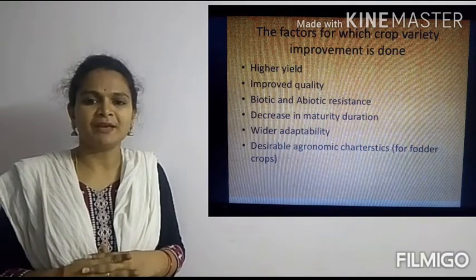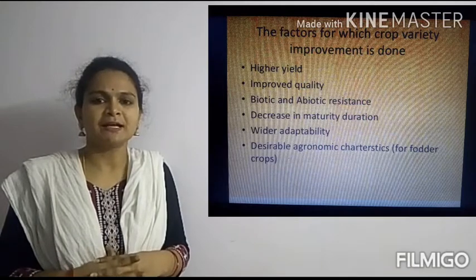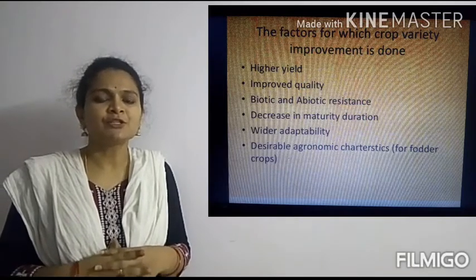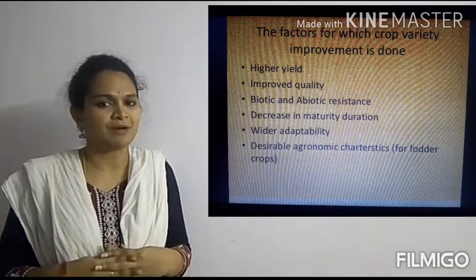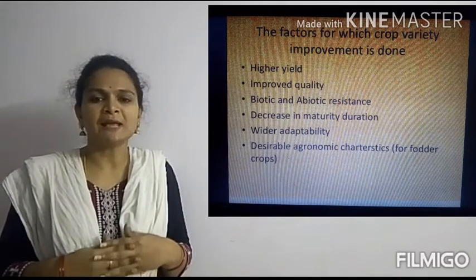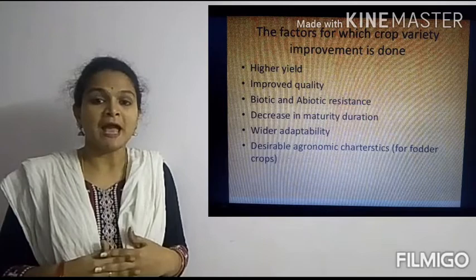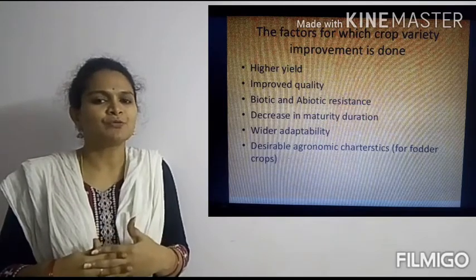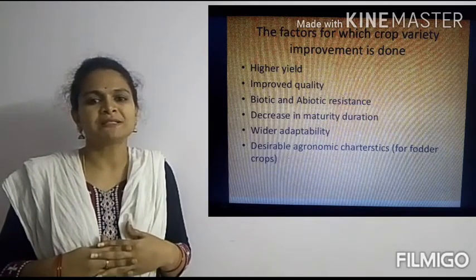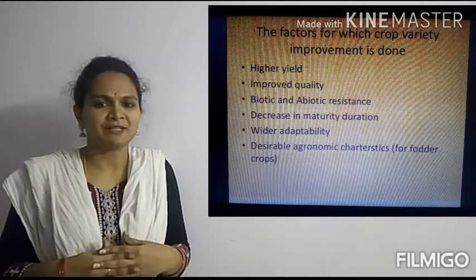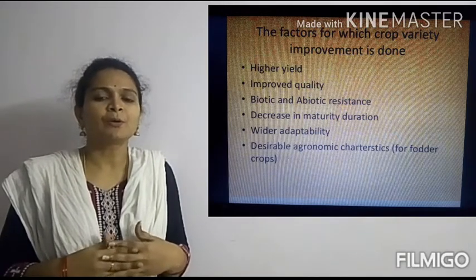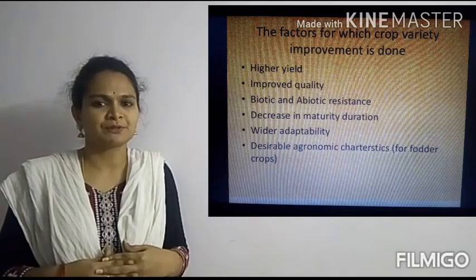In the same way, when we select cereal crops, that cereal crop should be short and dwarf, so that they absorb fewer nutrients and they'll be strong to withstand strong winds and all. These are the desired traits which we expect in growing different types of crops.